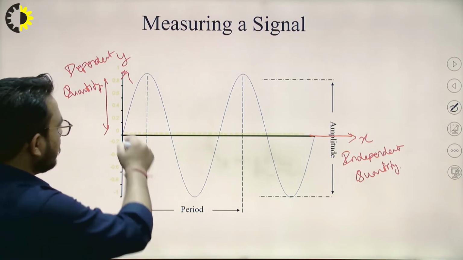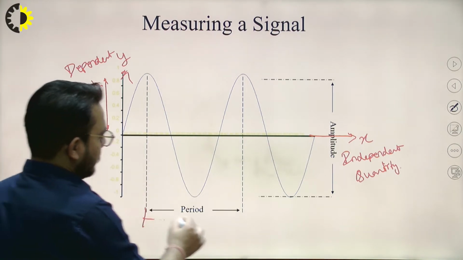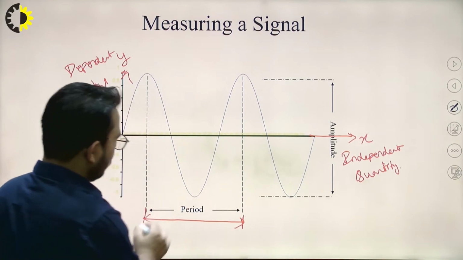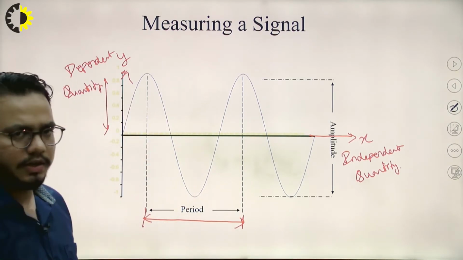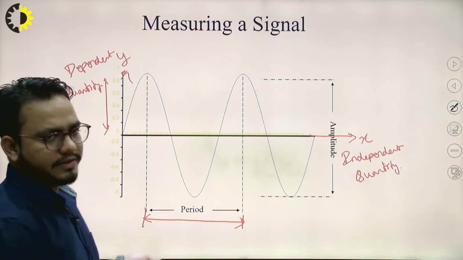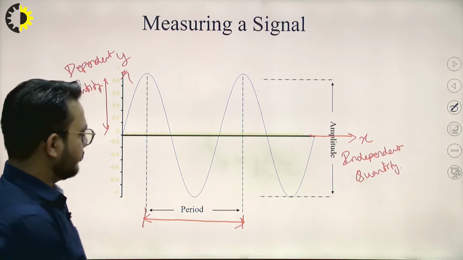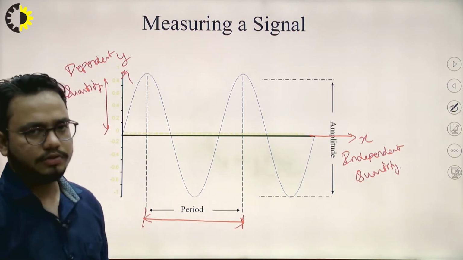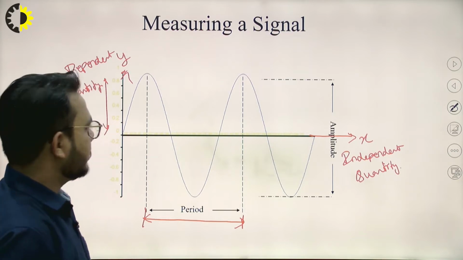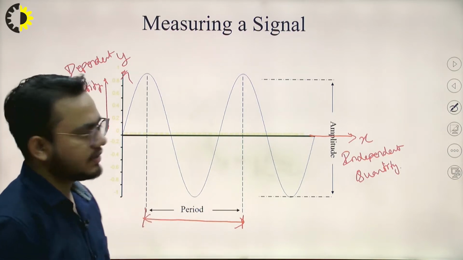We know this is a sinusoidal signal and it repeats itself after a particular interval of time. That is known as a periodic signal, and this interval is the time period of the signal.